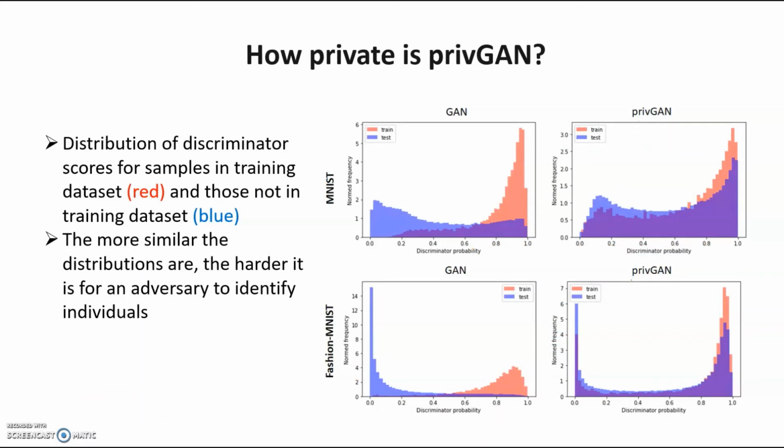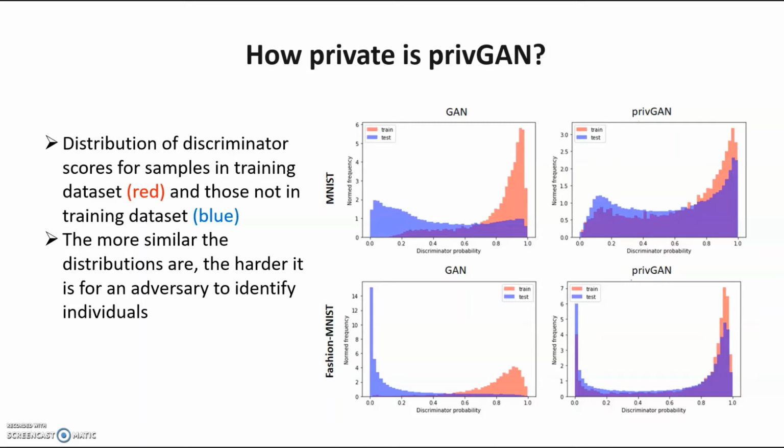So how private is privGAN? Coming back to our previous example, on the same data sets where we showed that the non-private GAN horribly overfits to the training set, privGAN has multiple discriminators, so we choose one of the discriminators at random and perform the same experiment.